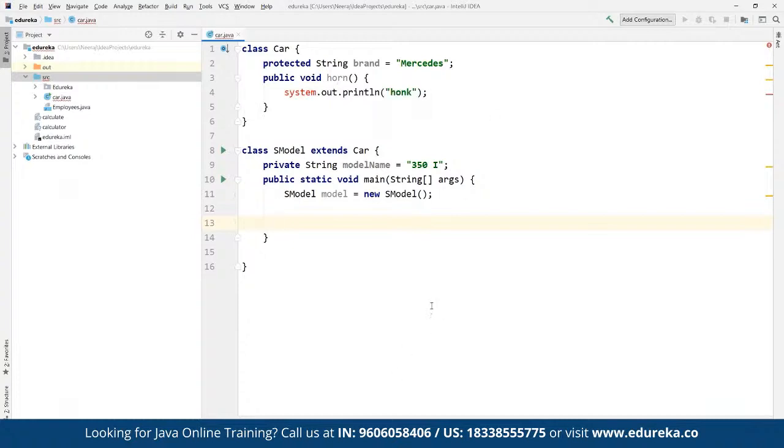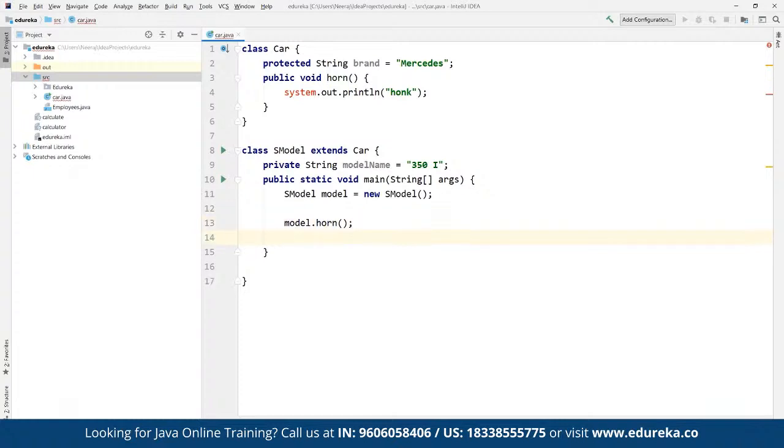So for that, we can simply define from the object that we have created here. So from model dot honk, because again, this is where we have inherited this property here, right? So here we can define model honk, and then we are going to call it. So basically here we are going to call the honk method that we have specified earlier. So this was the honk method that we defined here, that we specified earlier here, right? And then we can define the display.